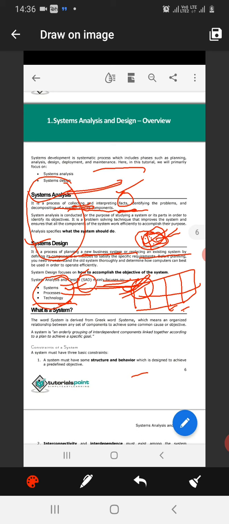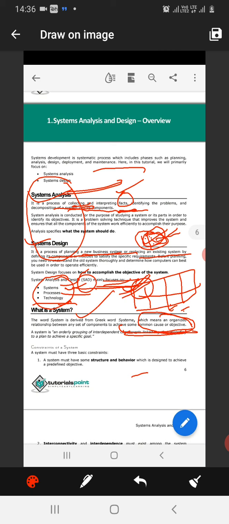Now we should know about the system. System is derived from the Greek word systema, which means an organized relationship between sets of components to achieve some common cause or objective. To achieve a goal or objective, we have to relate many sets of components.